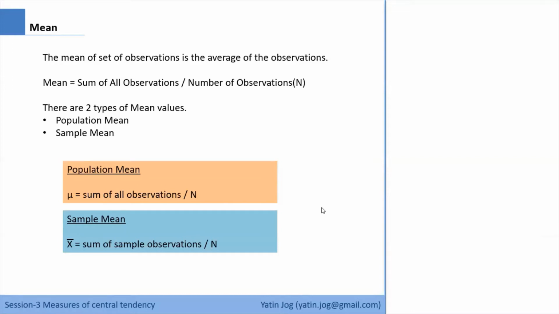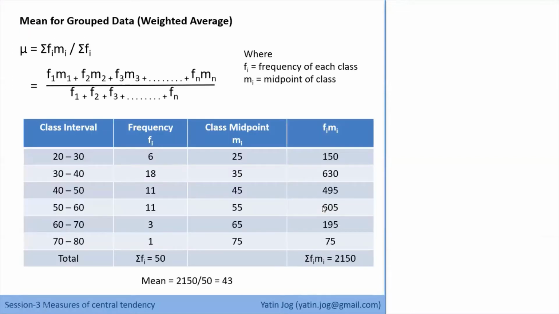The next concept is mean for grouped data. What we have discussed is mean for ungrouped data, and now we are going to discuss mean for grouped data. In yesterday's session, the first session, we discussed that whenever we talk about grouped data, we have to consider class midpoints.